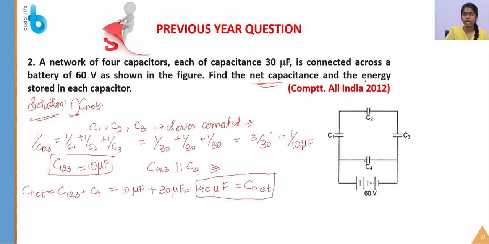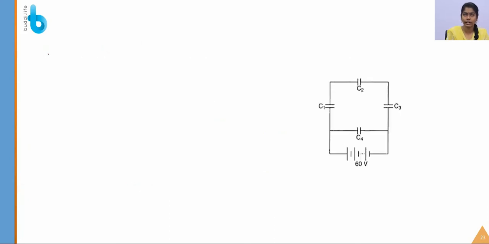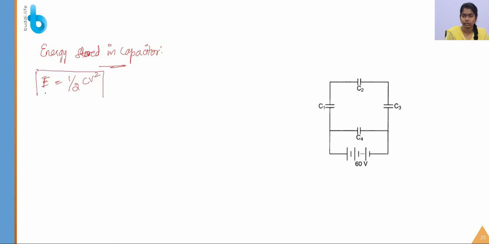So next we have to calculate the energy stored in each capacitor. We have already found the net capacitance, so now we are going to find the energy stored in the capacitor. What is the formula? Yes, E is equal to half CV square. This is the formula for the energy stored in a capacitor that we have already studied in the derivation, right?